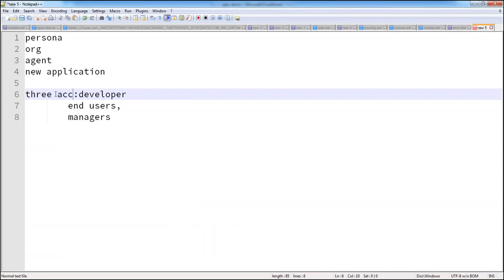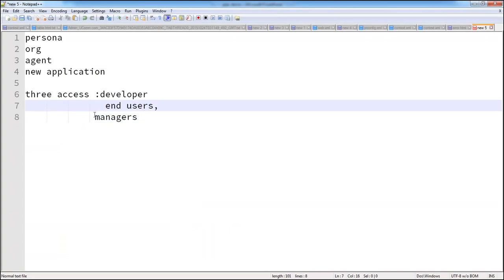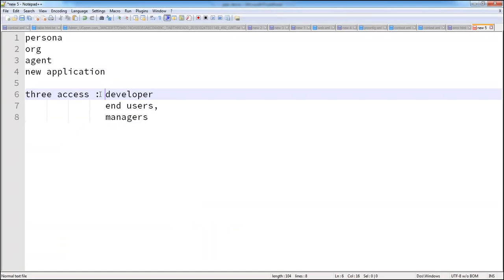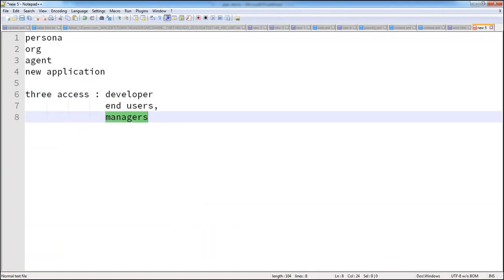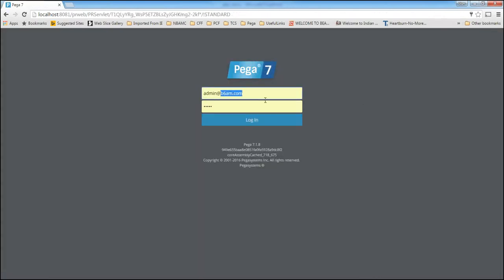As I said, an access group determines the application name as well as a role. For each and every role, the system will automatically give 3 access groups: one for developer, one for end users, one for managers. If you have access to multiple applications, you need to go to the operator form. You need to log in as a developer. This is the end user, right? You need to log in as a developer.